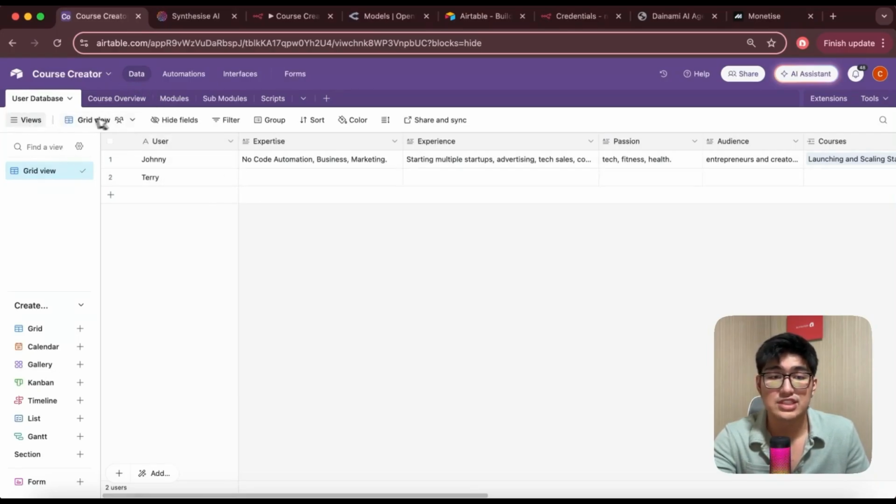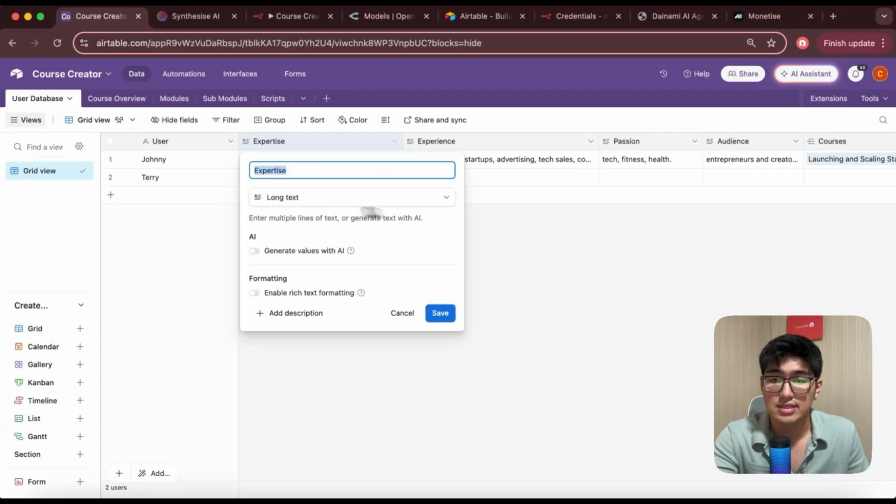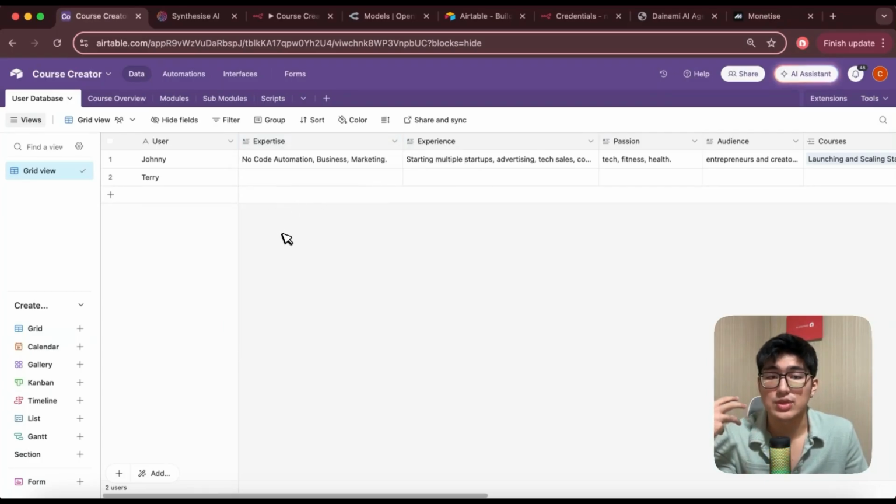For the first table, which is the user database, this is where we're going to store all the user information for our system. So the first one is a single line text, right? This is for our name, and I'm going to call it user. The second one is a long line text, right? This is where we can fill in certain expertise that we have that we think could be useful for the AI agent to help us create the course module.